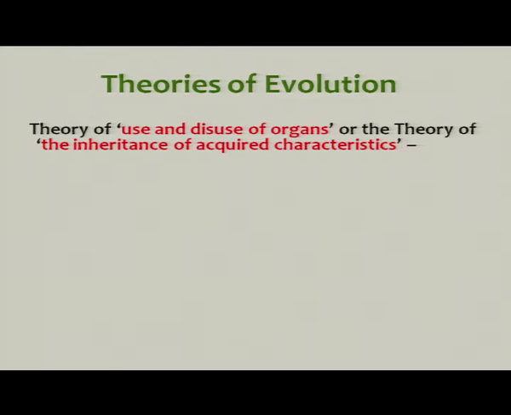So, the first logical theory which came into existence was the theory of Jean-Baptiste de Lamarck in 1809, and this theory is also known as the theory of use and disuse of organs or the theory of inheritance of acquired characteristics.